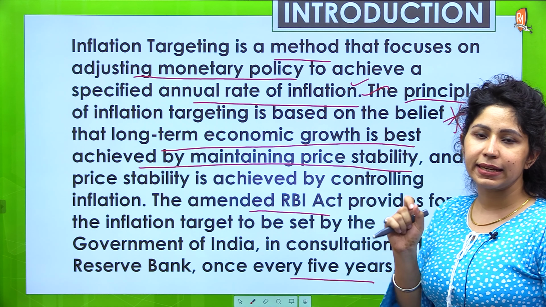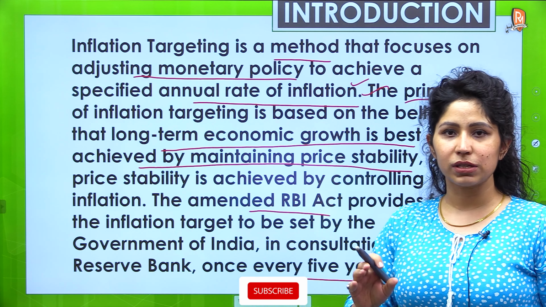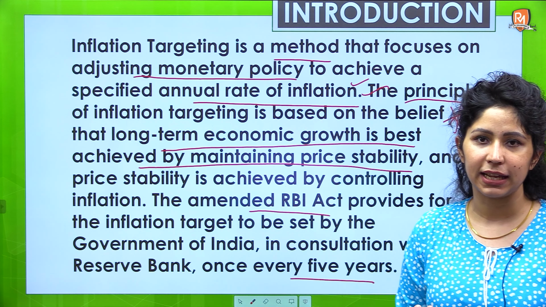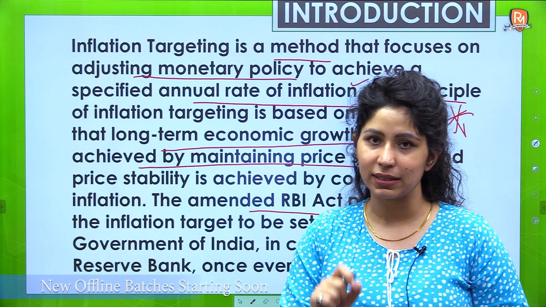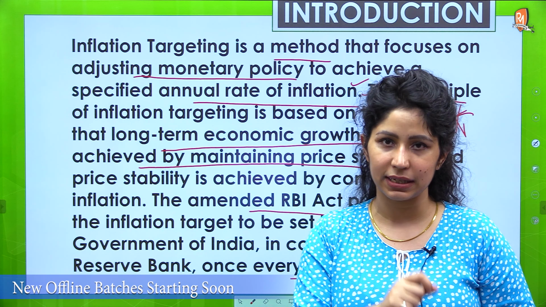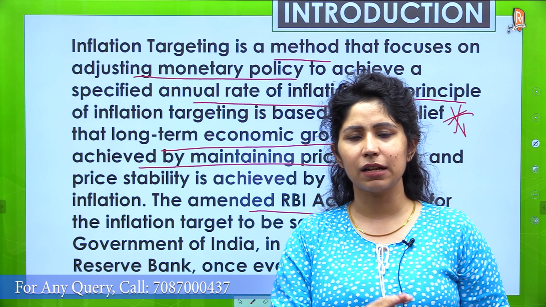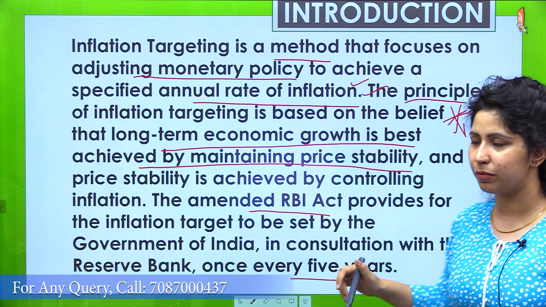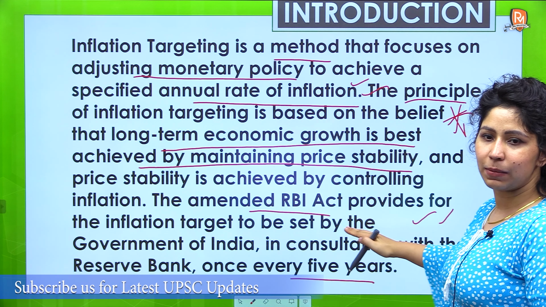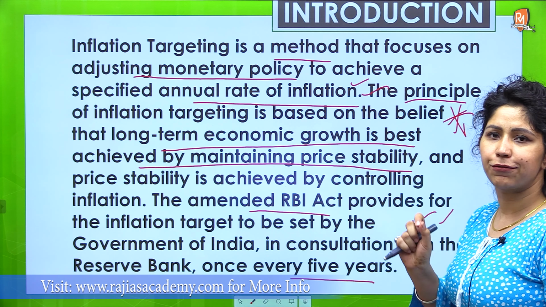Now, where is the legal mandate? The RBI Act was amended in 2015. The responsibility of inflation targeting was given to a monetary policy committee, which has members from the RBI itself, the governor being a member himself, and from the executive and legislative branches of government also, and many specialists also. The amended RBI Act provides for the inflation target to be set by the government of India every 5 years.